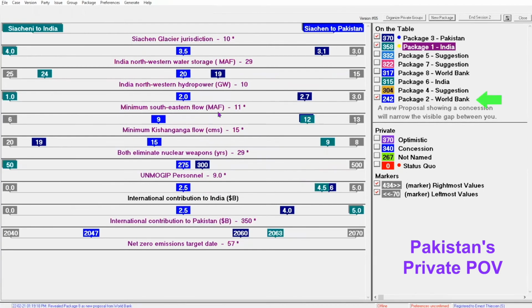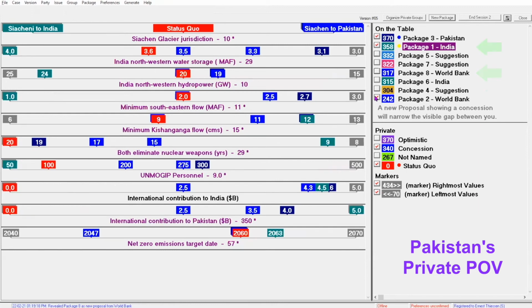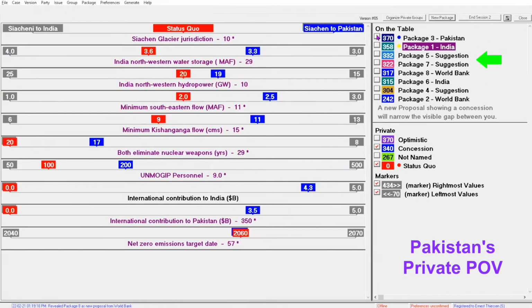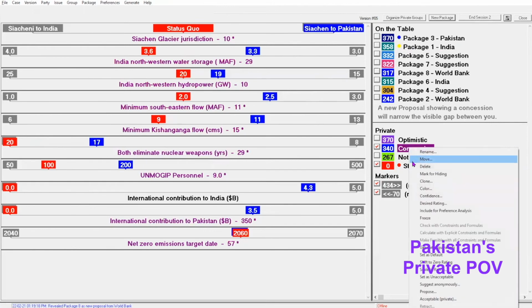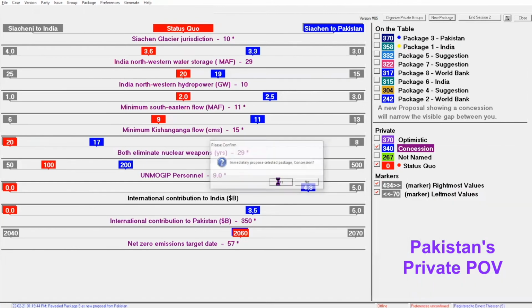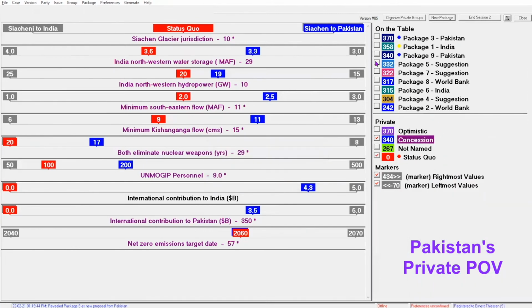In Session 2, the World Bank offers a visible concession. There is also a new visible proposal from India, but this one doesn't look like a concession to Pakistan. Pakistan also proposes their own concession, which becomes Package 9, and then takes a close look at Package 5, which is worth a little less than their concession, but much more than the status quo.